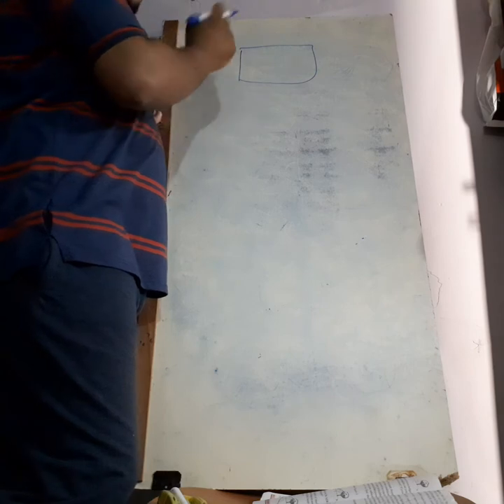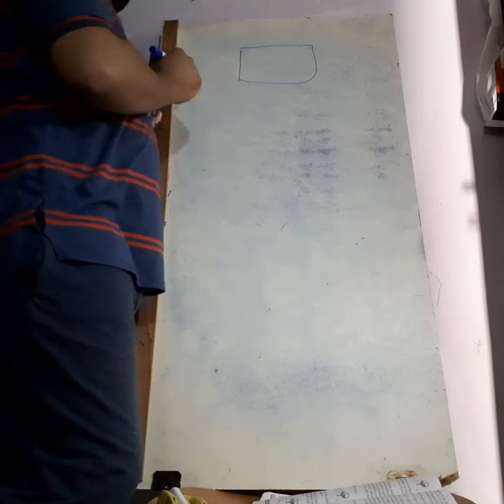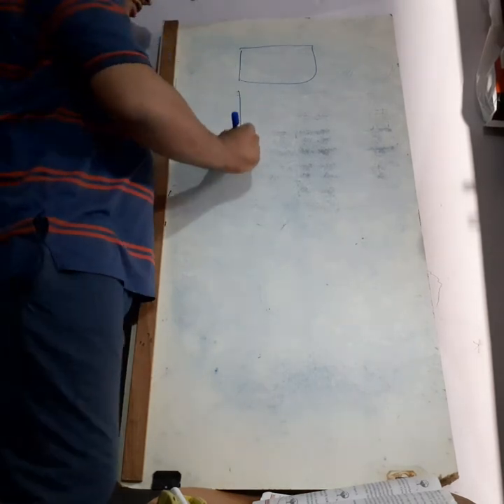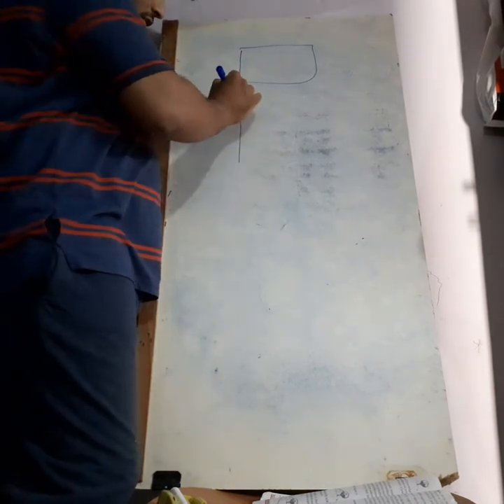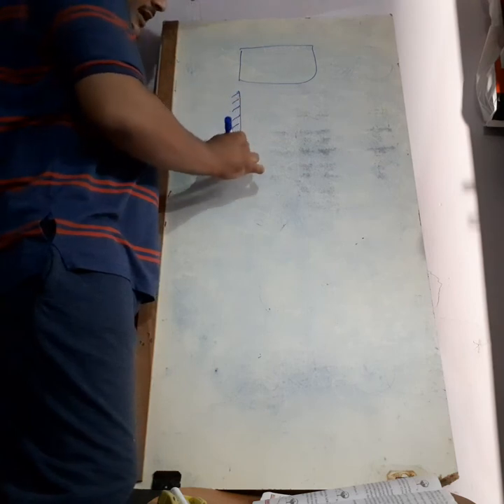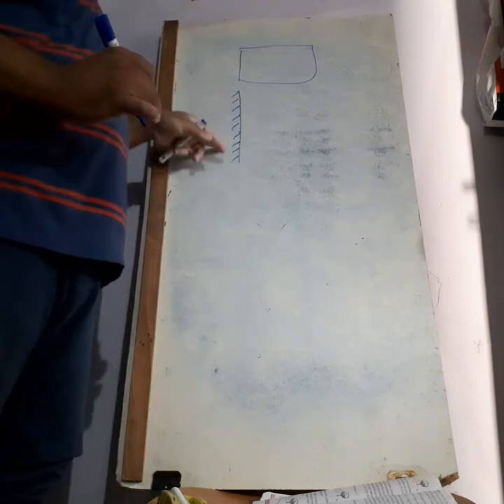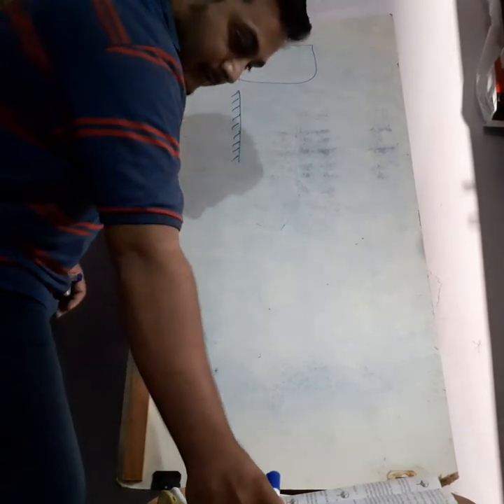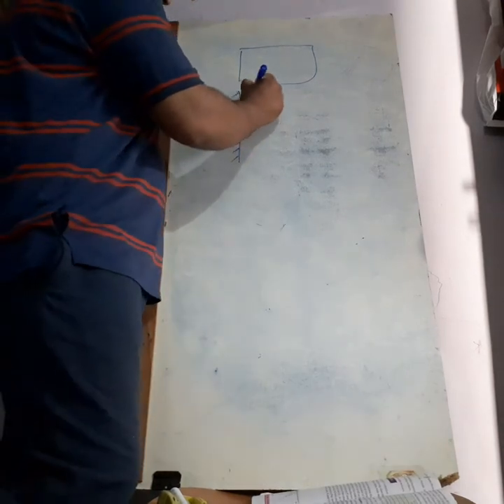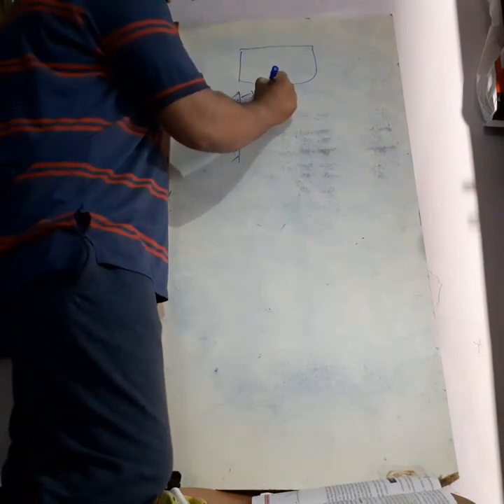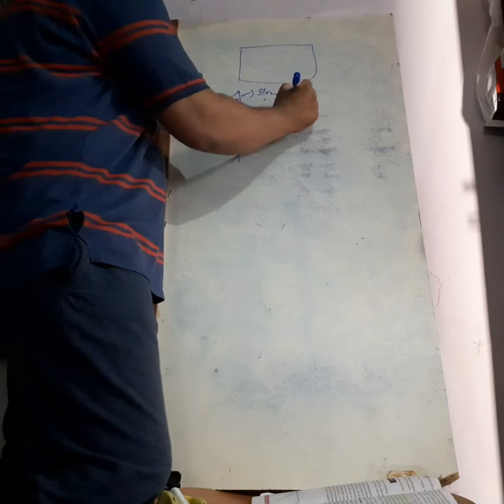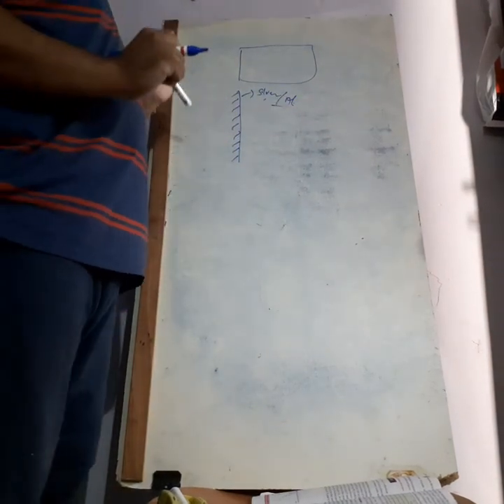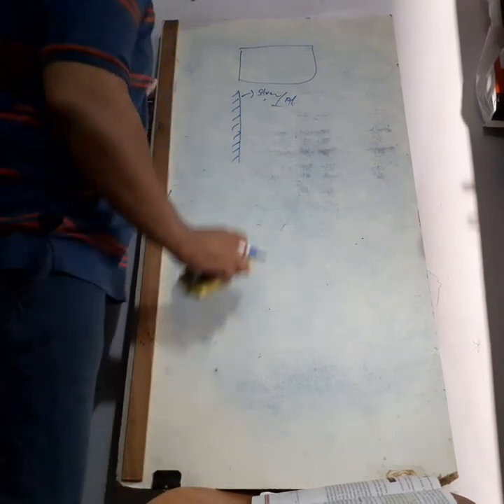If you see the back side, it won't be anything else, some other color will be there. That means it is opaque, and on the back side you can't see your image. Wherever you are trying to see your image, it will be a plain surface. Wherever you can't see the image, we indicate it with lines. This is the place where you can't see your image, and this is the place where we can see your image. Here it will be coated with silver or otherwise aluminum on a plane mirror. This is how plane mirrors are made.